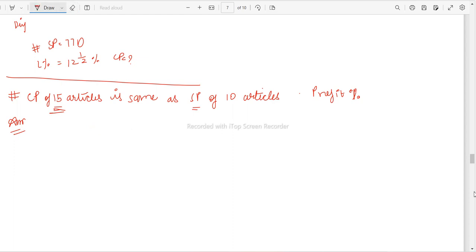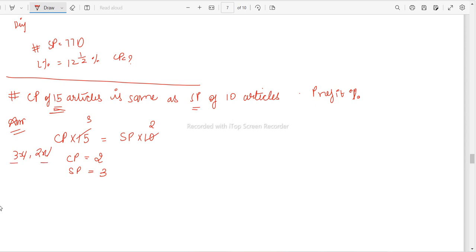Okay, what we do is that cost price of 15 articles is equal to the selling price of 10 articles. This has been given to us. Okay, now if I cancel this out, I'll get 3 and 2. So from this I will get cost price as rupees 2 and selling price as rupees 3. We consider it to be the exact value. Okay, although it is in the ratio of 3x and 2x, but we remove x for our convenience. Okay, and we just consider it because it would be in the multiple of them only.